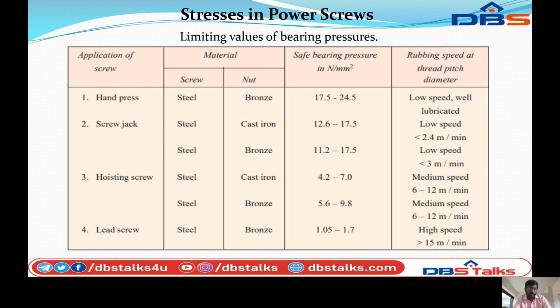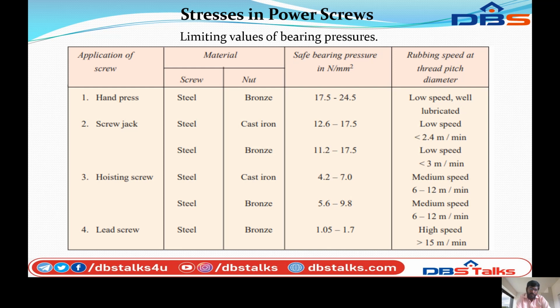First coming to the head pressure, the material of the screw is steel, the nut is bronze, and the safe bearing pressure is 7.5 to 24.5. And finally the remark is low speed, well lubricated.